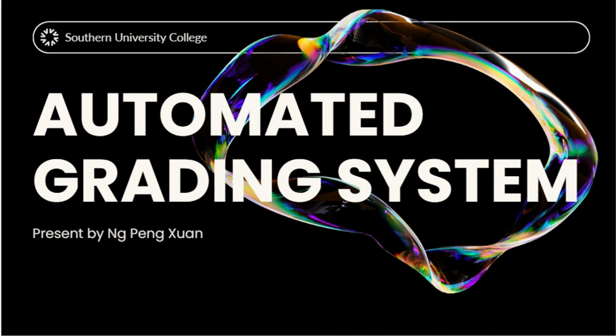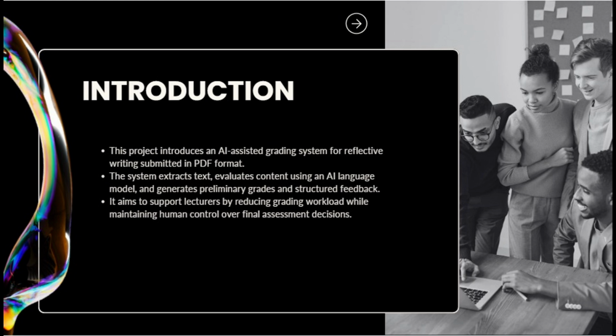My project is focused on an automated grading system. In this final year project, this system is presented as an AI assistant grading system for reflective writing in PDF format. Furthermore, this system extracts text, evaluates content using an AI language model, and generates a preliminary grade with structured feedback. Lastly, it can also reduce lecturer grading workload while keeping humans in control of the final assessment decision.